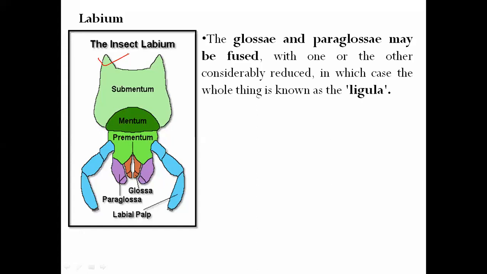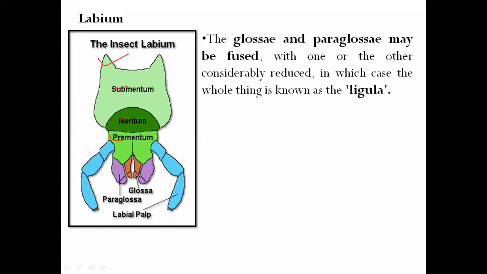It is composed of various parts: anteriorly the prementum, in the middle the mentum, and posteriorly the submentum, isn't it? These are the three major parts that compose the labium, also called the second maxillae.